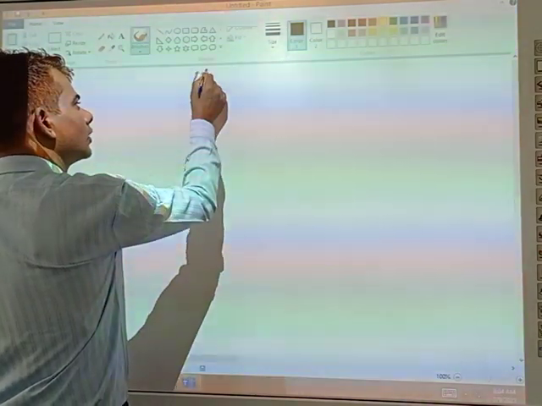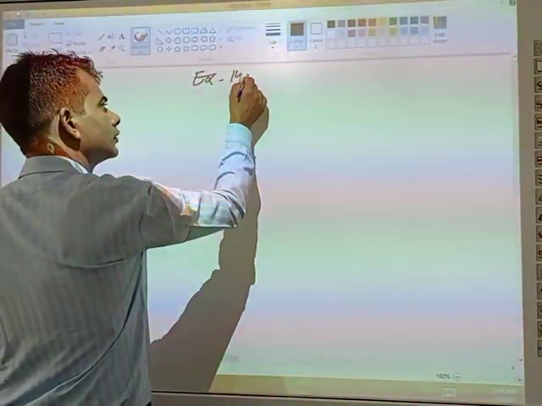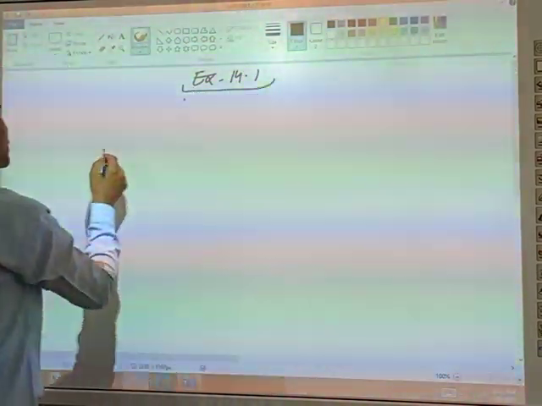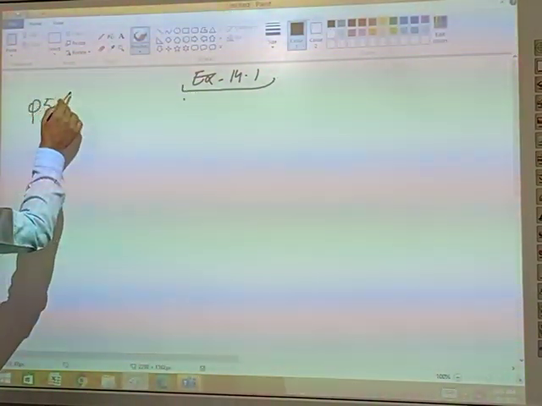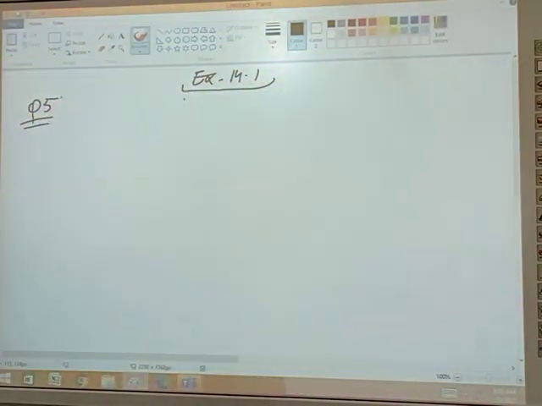Exercise 14.1, question number 10. In a retail market, fruit vendors were selling mangoes kept in packing boxes. These boxes contain varying numbers of mangoes. The following was the distribution of mangoes according to the number of boxes.